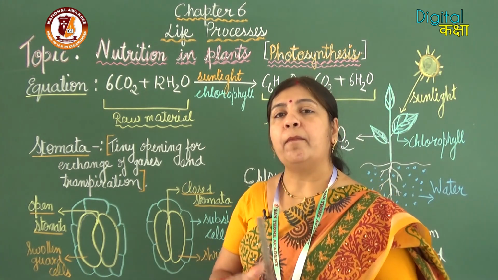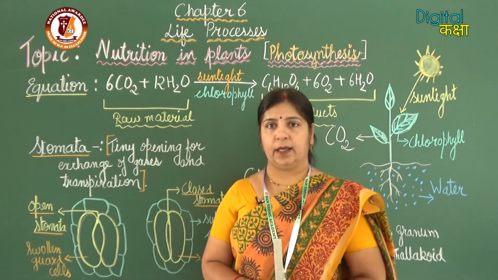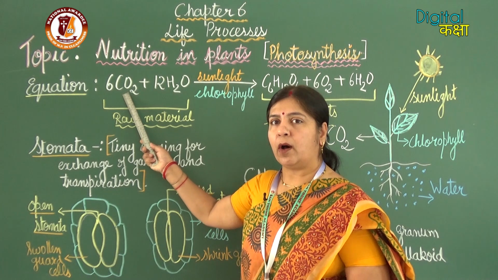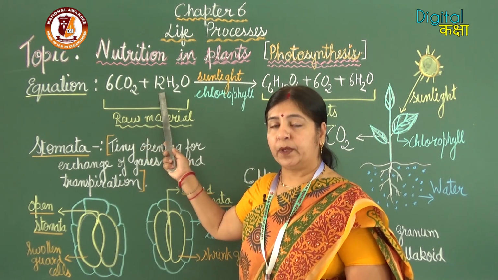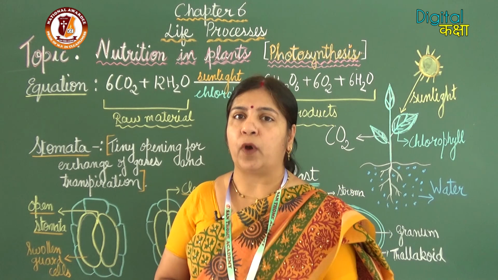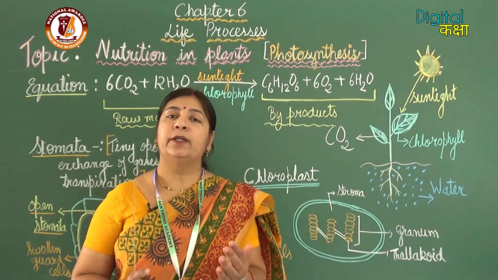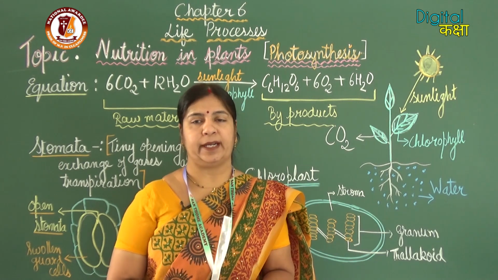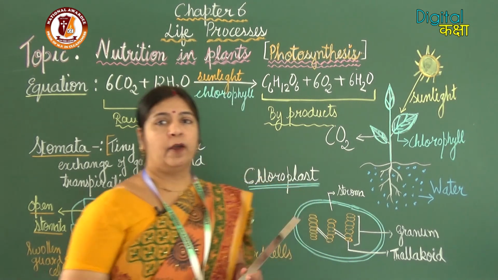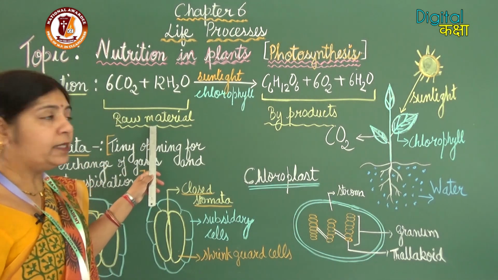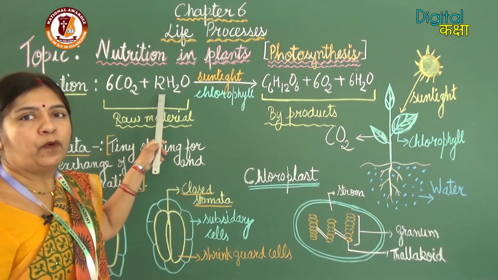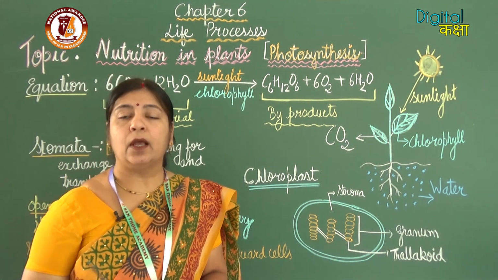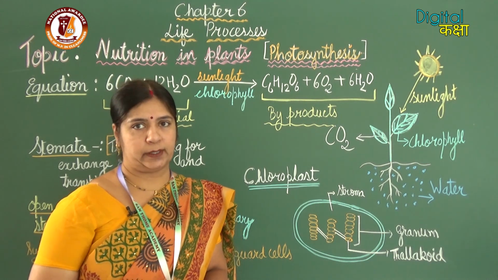Now, what are the raw materials for photosynthesis? As you can see on the board, the raw materials are carbon dioxide and water, because carbon dioxide and water are used by the green plants to prepare their food, that is glucose or carbohydrate. And what are the byproducts of photosynthesis?